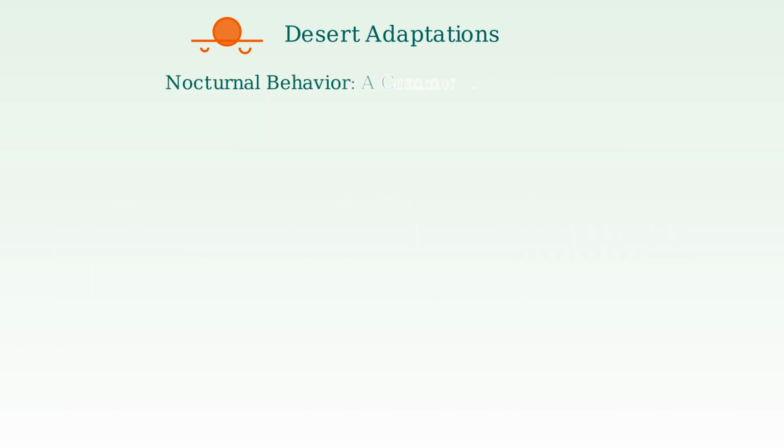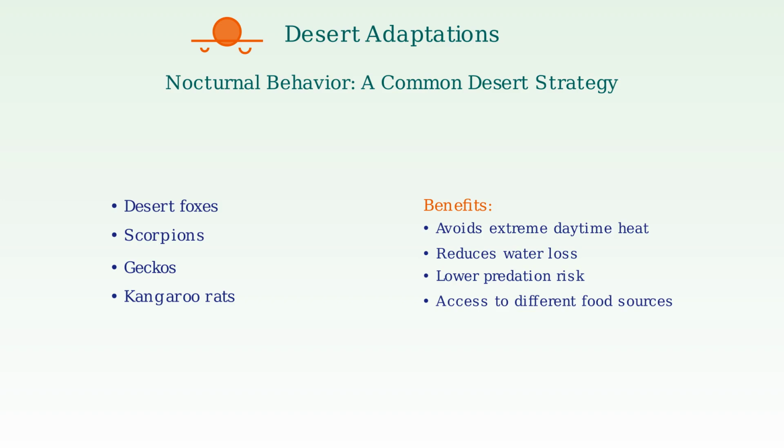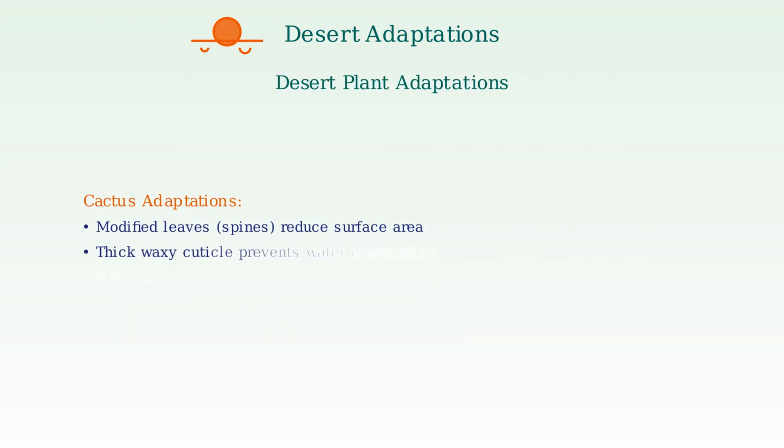Many desert animals have evolved nocturnal lifestyles. Desert foxes, scorpions, geckos, and kangaroo rats are active primarily at night. This behavior provides several advantages: avoiding extreme daytime temperatures, reducing water loss, experiencing lower predation risk, and accessing different food sources. Desert plants like cacti have evolved specialized adaptations.